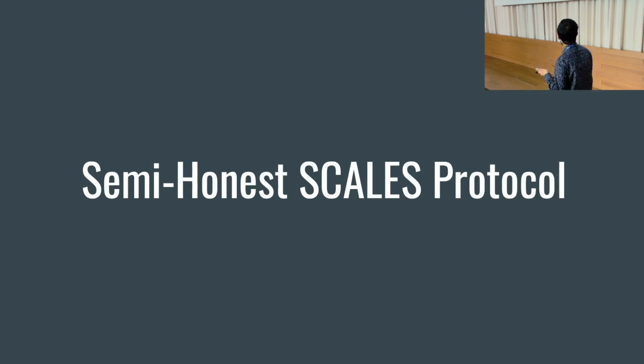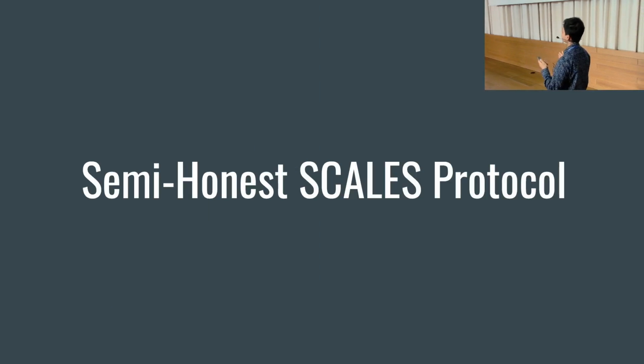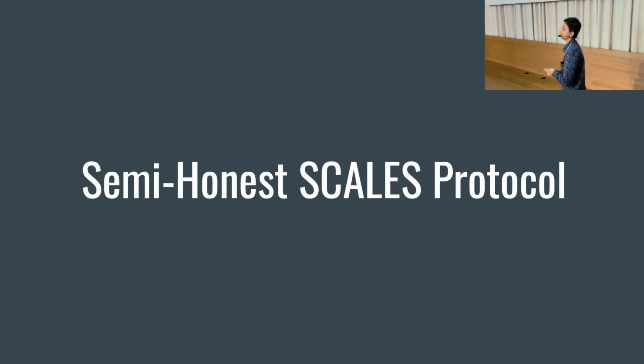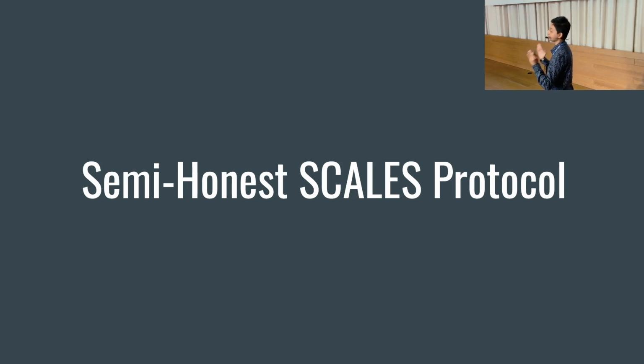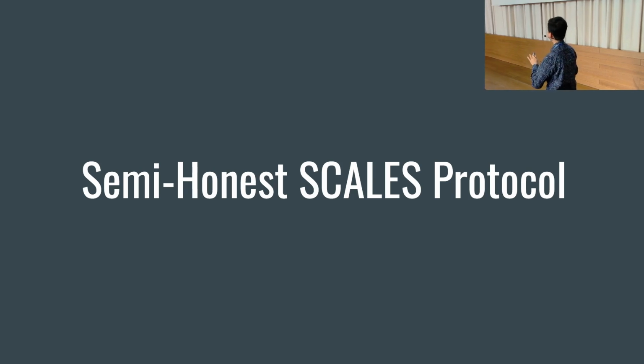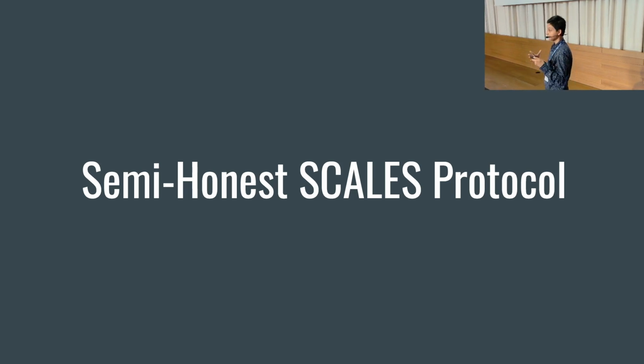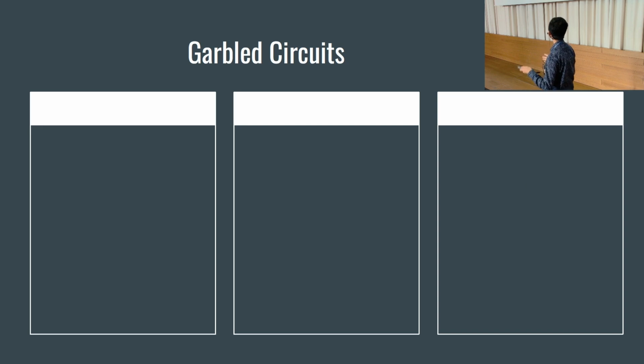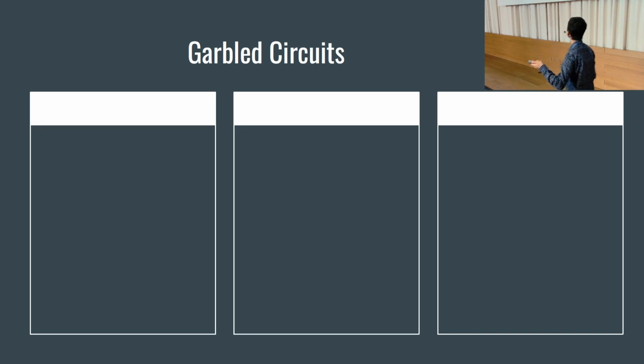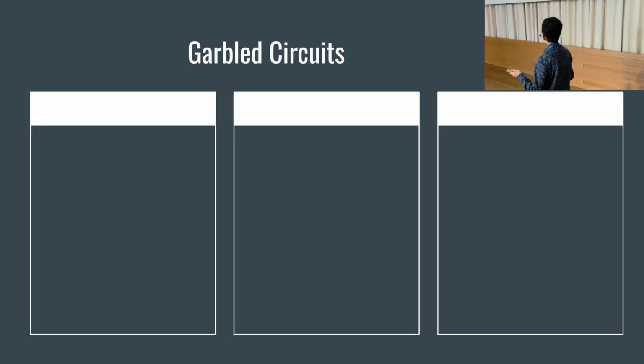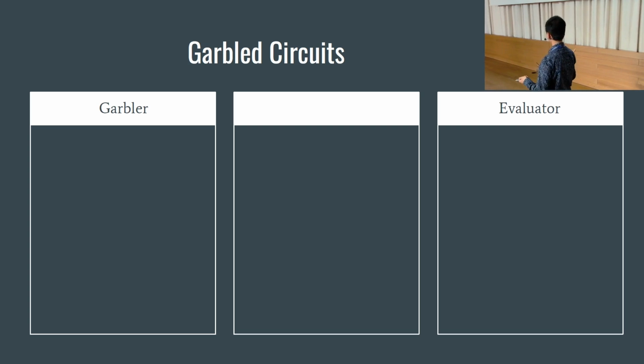Okay, so now let's look at the semi-honest secure SCALES protocol. Before we go into what the protocol is, we'll briefly look at the major building block that we're using here, and it's called randomizable garbling. Before we look at what randomizable garbling is, let's briefly look at what garbled circuits are. I know we did this yesterday, a lot of people talked about this. This is a setting in which you have a garbler and an evaluator.